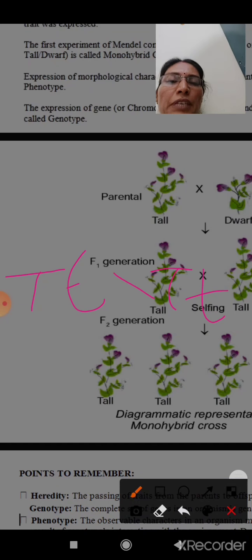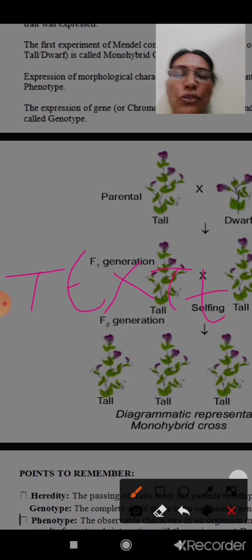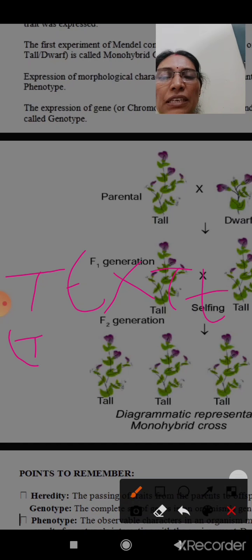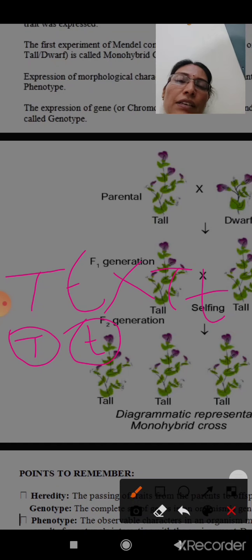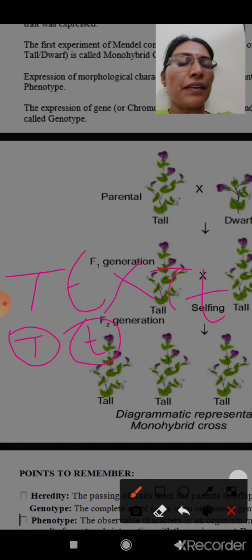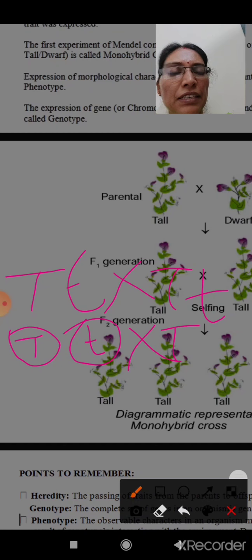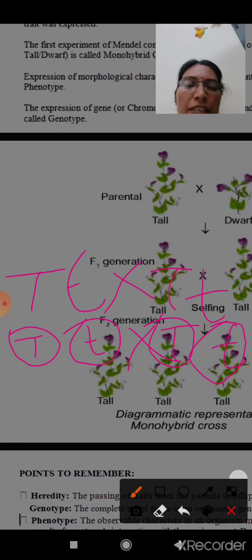These are the two parents in the F1 generation. They cross together, so gametes are capital T and small t. Half the number of chromosomes separate out in the gamete. They cross together with a capital T gamete and a small t gamete, which is from another parent.